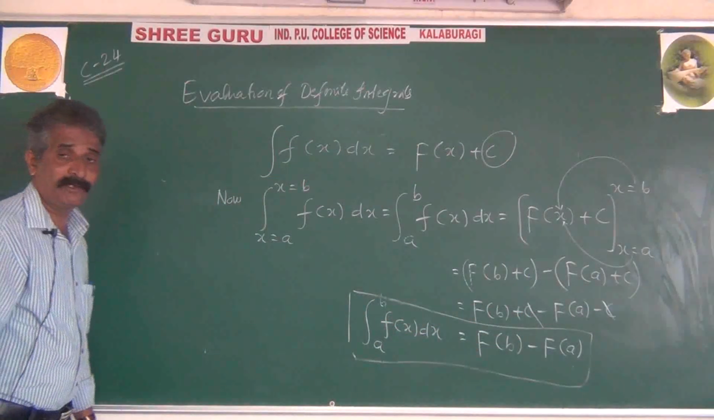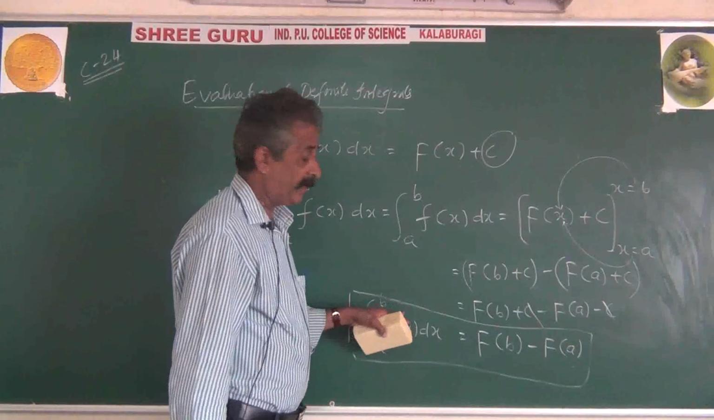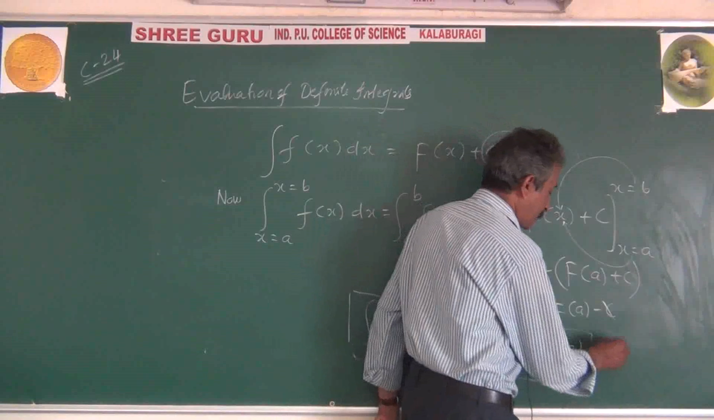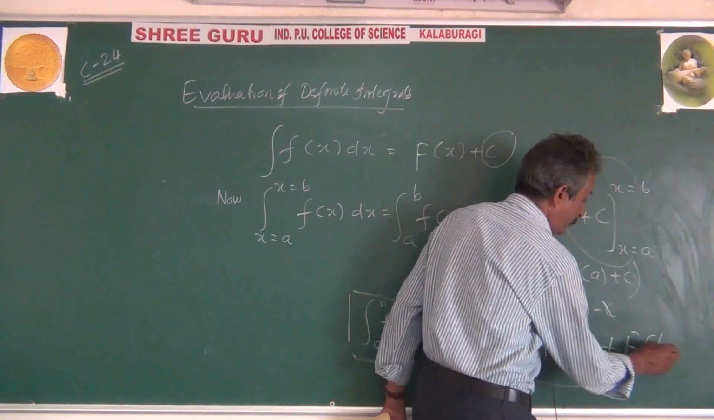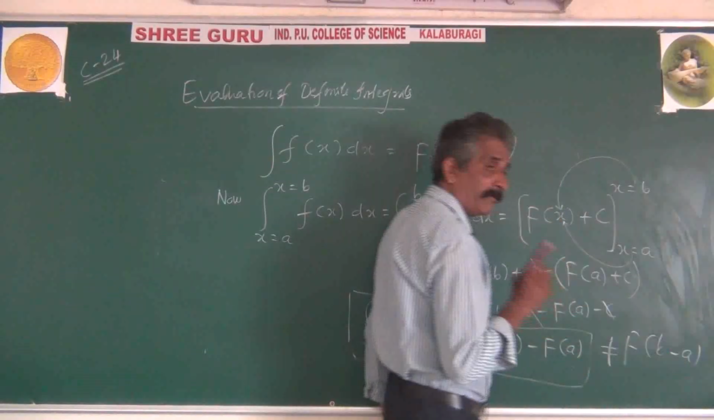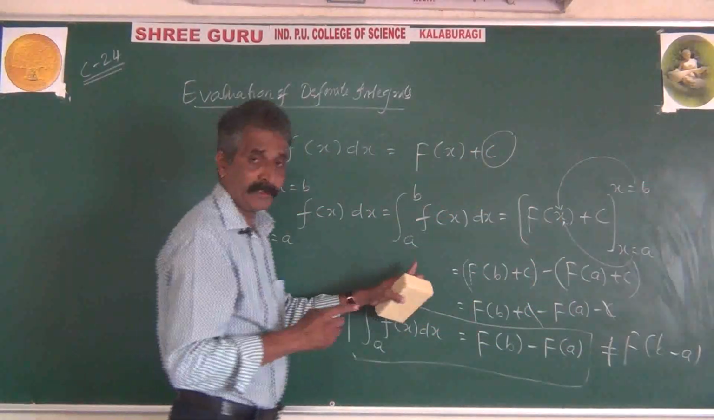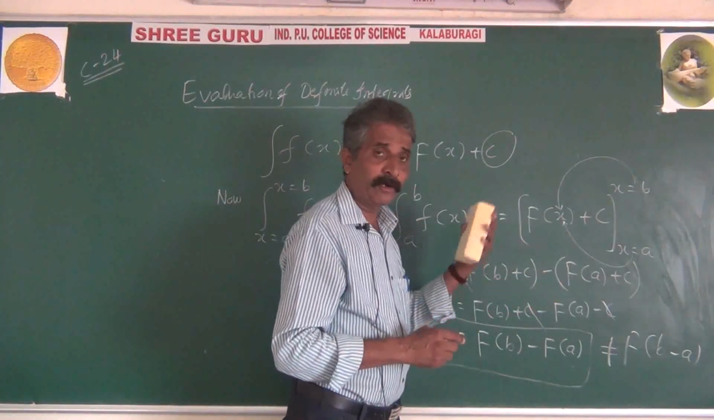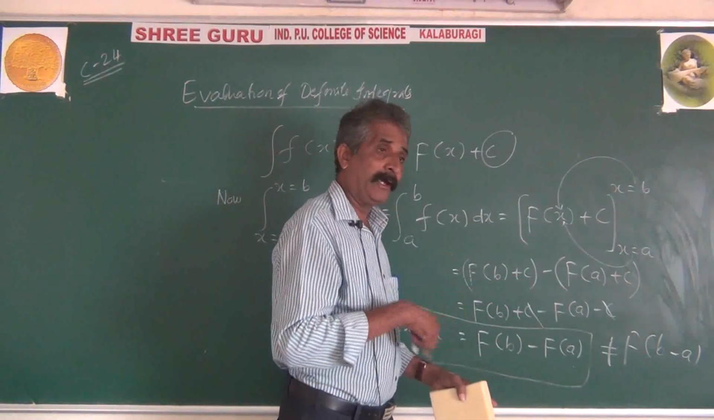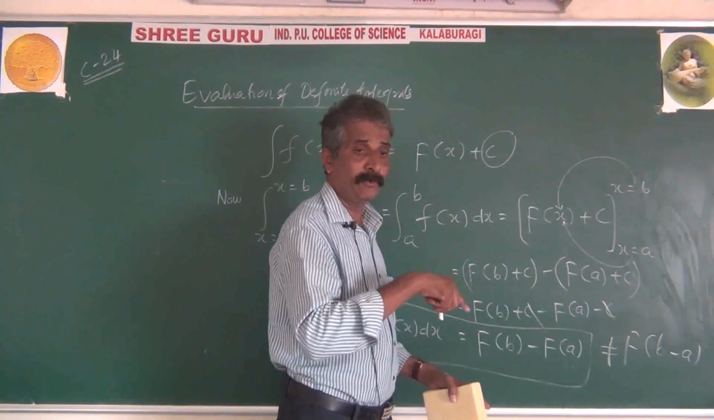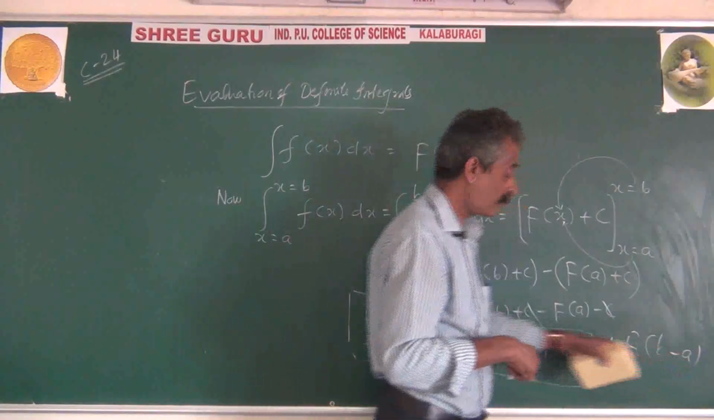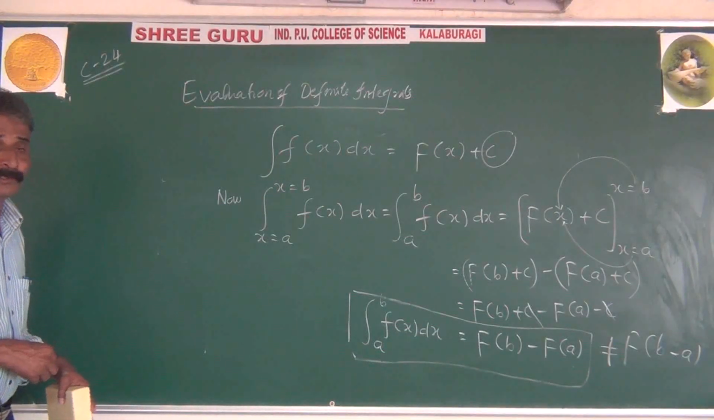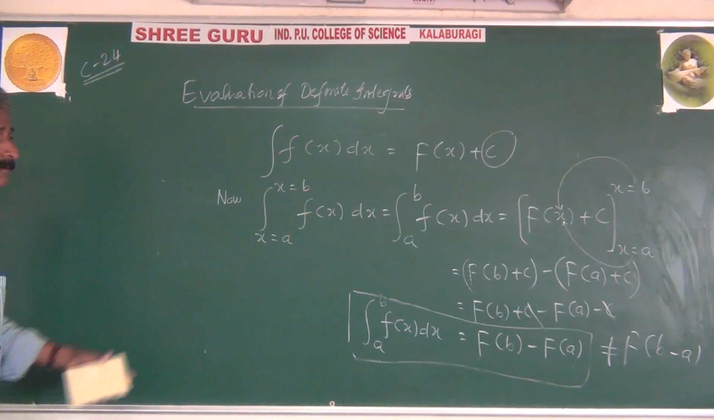And further, very important point, integration a to b f of x dx equals f of b minus f of a, but this is never equal to f of b minus a. It is f of b minus f of a, means answer of integration at upper limit minus answer of integration at lower limit, but that is never equal to answer of integration with upper minus lower limit. It is entirely different from f of b minus f of a. We have seen some important points before we start problems on this.